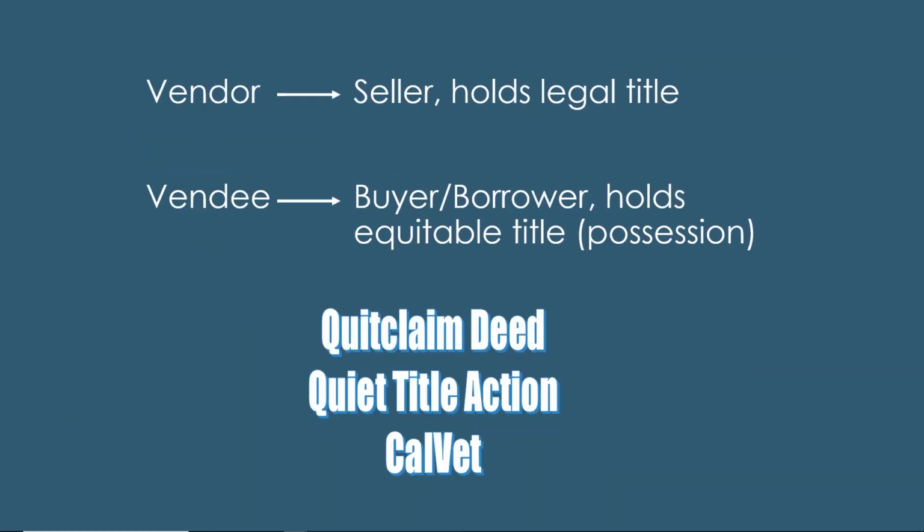And let's discuss this a little bit more. Remember, the vendor is the seller, holds legal title. The vendee is the buyer, borrower, and holds equitable title, which is merely just possession. And when the vendee does fulfill the terms, for instance, and pays everything that the land contract stated, well, then the seller will use a grant deed and give the vendee full legal title. If the vendee, though, defaults on their payment, a quitclaim deed can be used then for the vendee to be removed from the land contract.